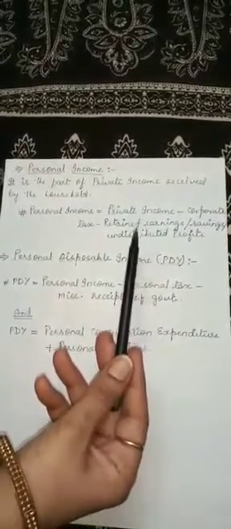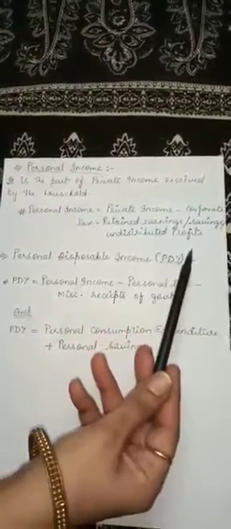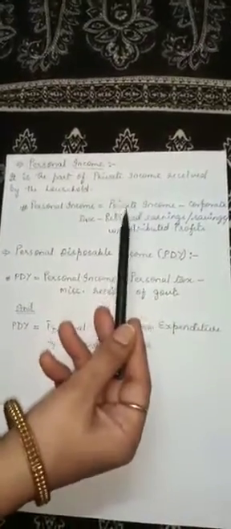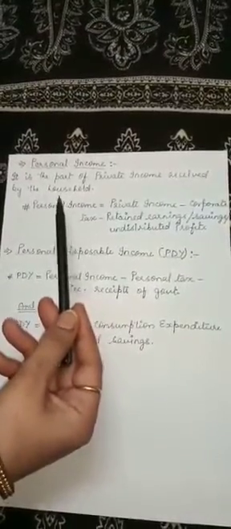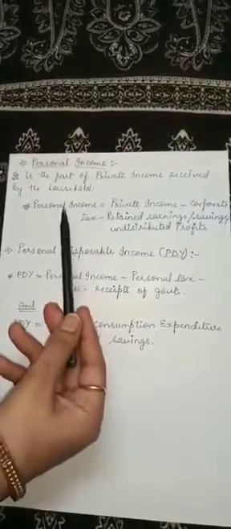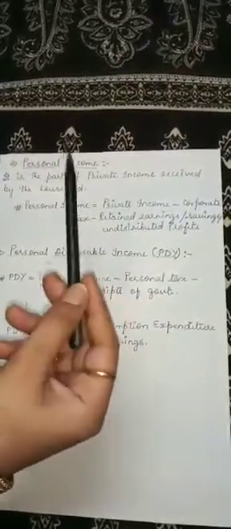So when we deduct corporate tax, retained earnings, savings, undistributed profit, all these things from the private income, whatever is left, that is called personal income. And this is the income which is there to distribute among the persons who are involved in the generation of this private income.